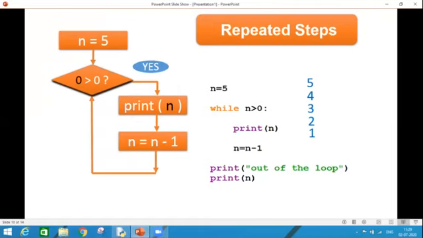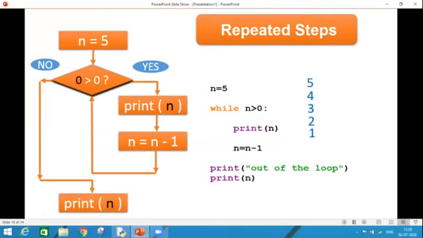So in this case, what will happen? The condition will become false and we will come out from the loop and print two statements. First is "out of the loop" and second is the value of n. So here is the result, out of the loop and 0. So these are the repeated steps followed by the while loop. Next, the n value started printing from 5 and reached till 1, because we are printing the numbers in reverse order.